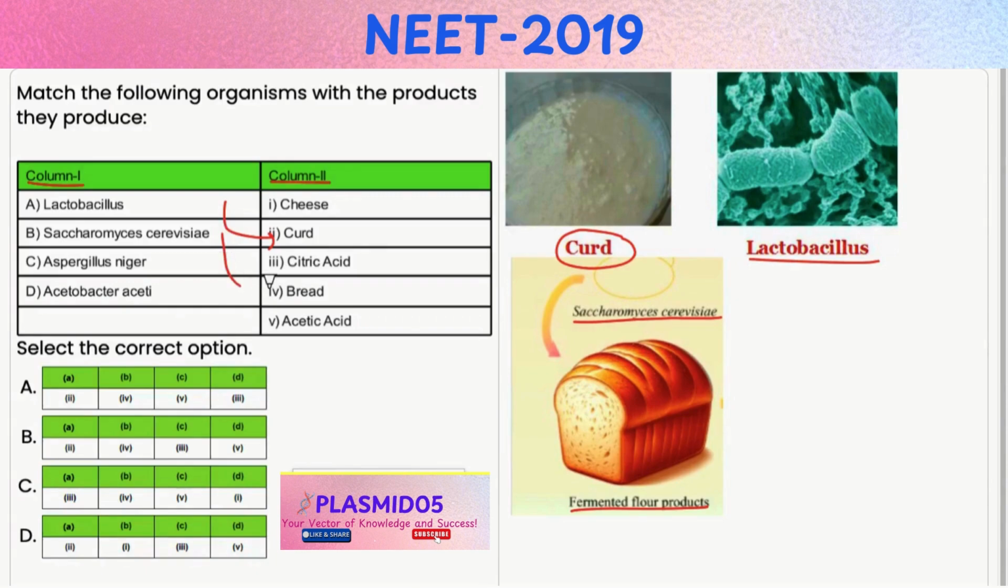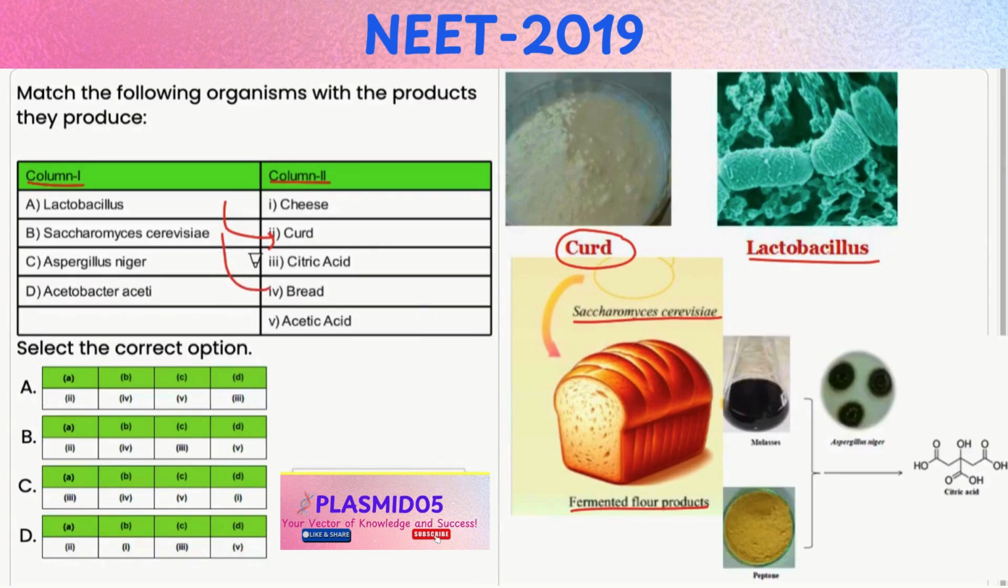Aspergillus niger is one of the primary organisms which is used industrially to produce citric acid through fermentation. Thus, C matches with 3. Now, Acetobacter aceti is widely used in the production of vinegar. Thus, D matches with 5. Hence, the correct answer is option B.